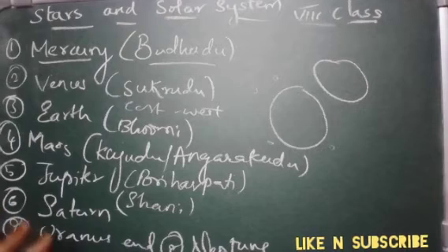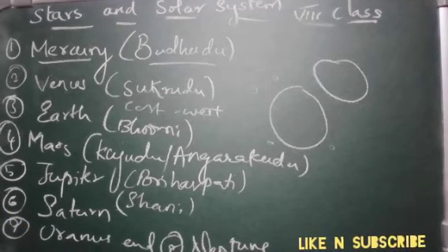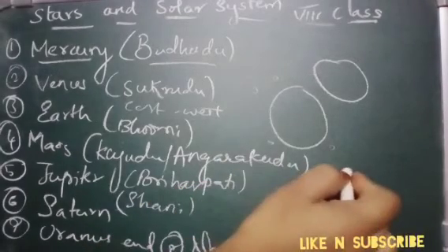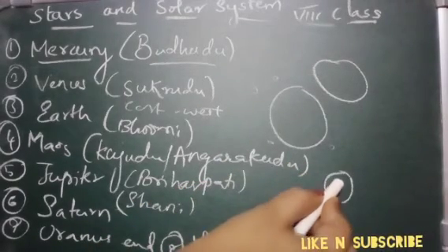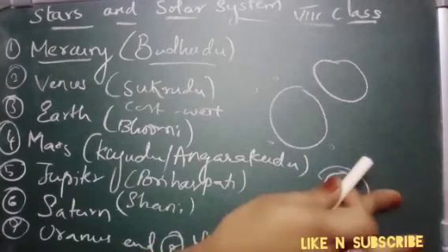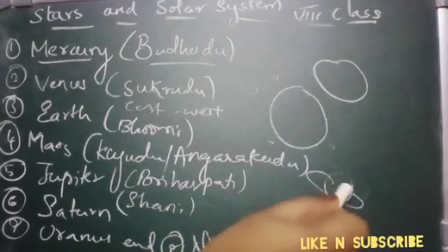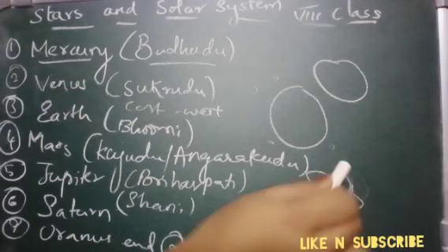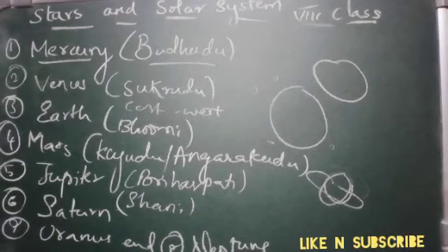Beyond Jupiter is Saturn, which appears yellowish in color, which makes it unique in the solar system. It is very different because, suppose this is your Saturn, it has this shape, like this. Okay, this is the shape of Saturn. It is not visible to our naked eyes, but you can observe it with the help of a telescope. Saturn also has a very large number of satellites.